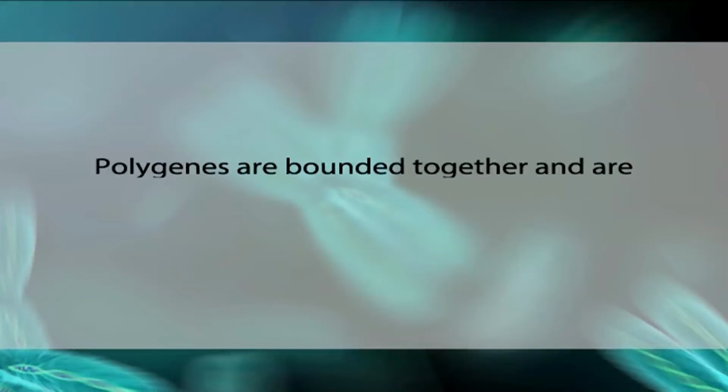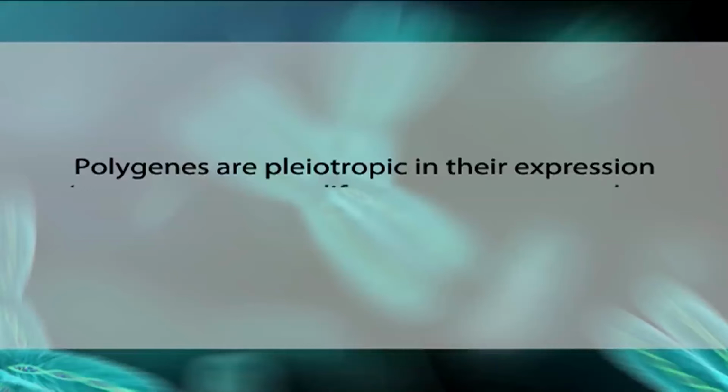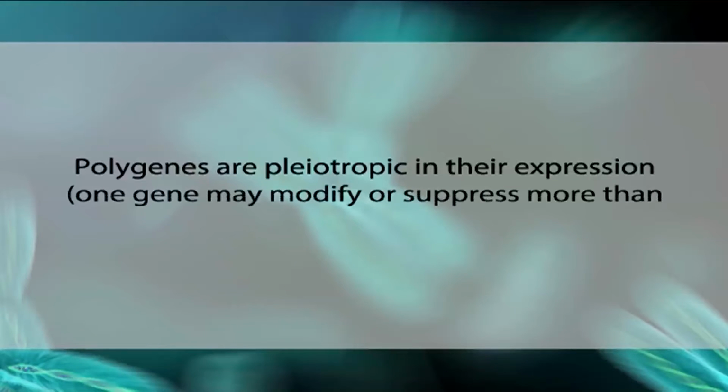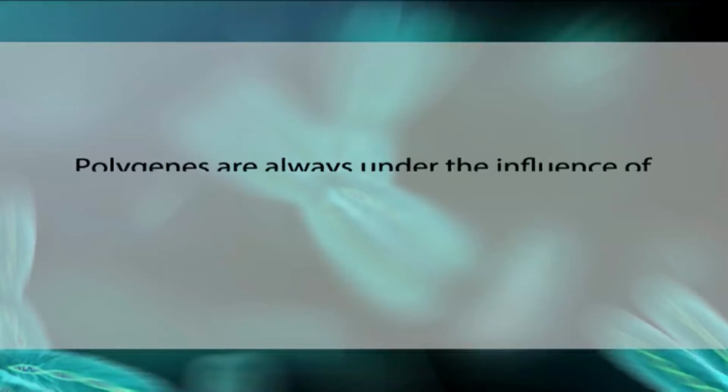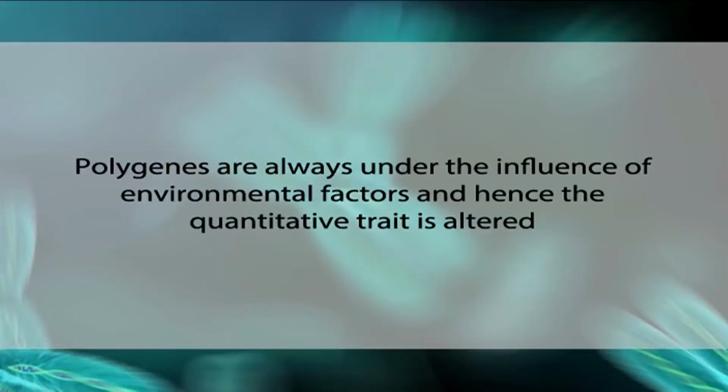Next, the polygenes are bonded together and are broken by crossing over in the zygote. Next, the polygenes are pleiotropic in their expression, that is, one gene may modify or suppress more than one phenotypic trait. Next, polygenes are always under the influence of environmental factors and hence the quantitative trait is altered.